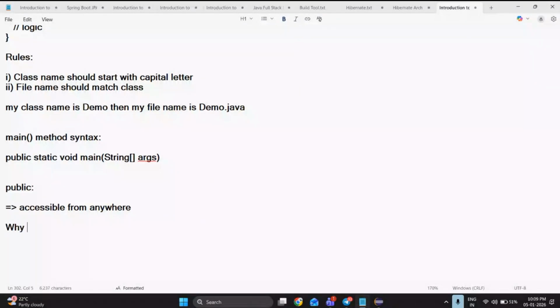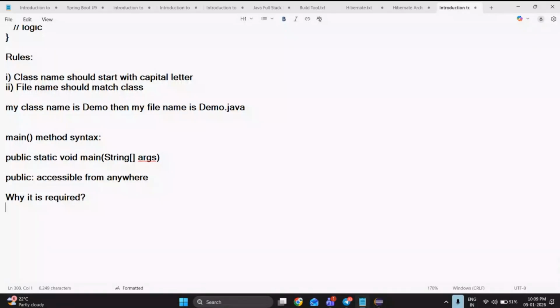For this question, we can also directly answer with public. Let me write it like this. Public is nothing but it can be accessed from anywhere. Then you can ask me why it is required. It is required because the JVM is outside your program. Nowhere in your program is the JVM included. JVM must access our main method. I repeat, JVM must access our main method.